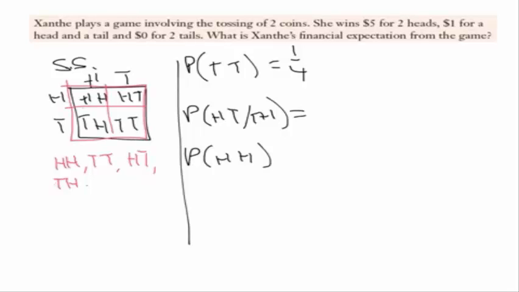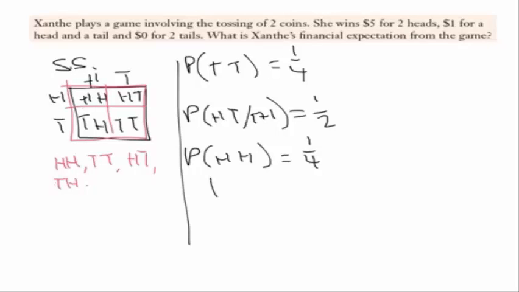When it comes to a mixed, you can get a tails head or a head tails, which doubles the chances of that occurring. That's going to be 2 over 4 or just 1 out of 2. So half the time you'll get a mix. And for heads, heads, the remaining probability is 1/4.